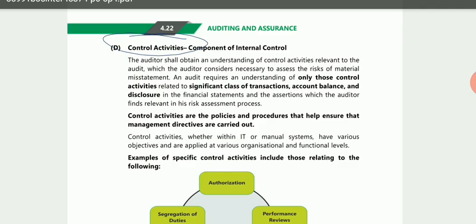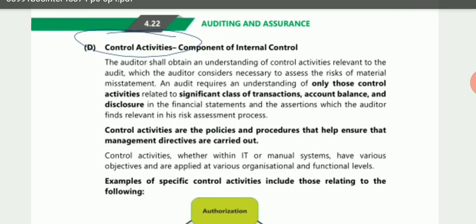The auditor shall obtain an understanding of the control activities relevant to the audit, which the auditor considers necessary to assess the risk of material misstatement. The auditor has to properly understand the controls being implemented to lower the risk of material misstatement. An audit requires an understanding of only those control activities relevant to significant classes of transactions, account balances and disclosures in the financial statements, and the assertions which the auditor finds relevant in his risk assessment.